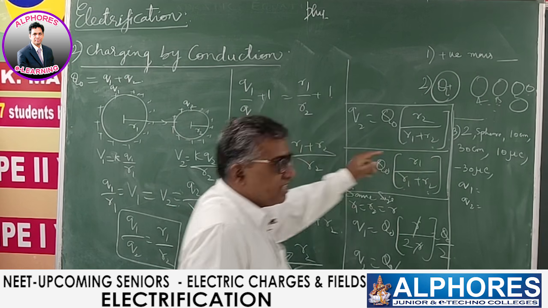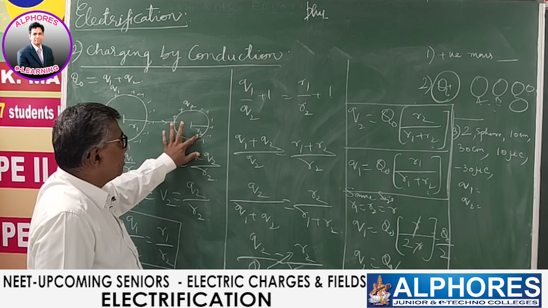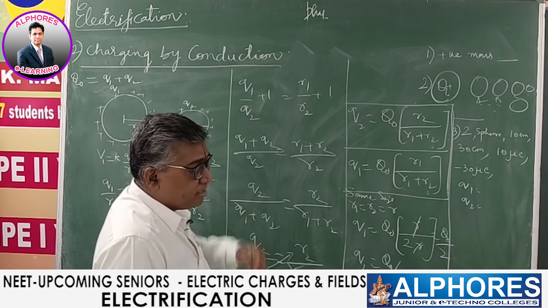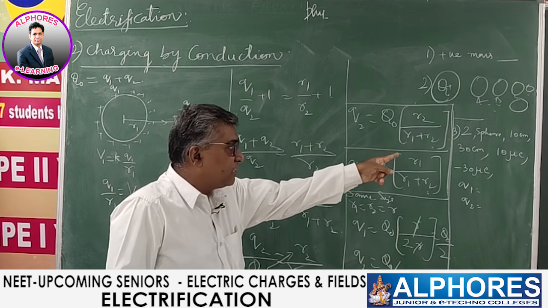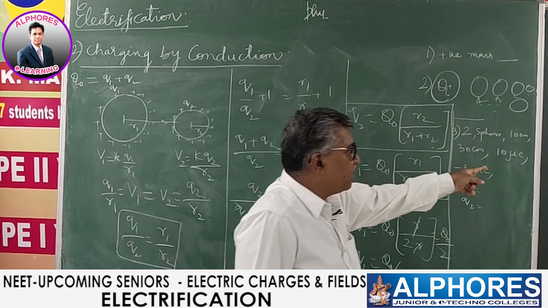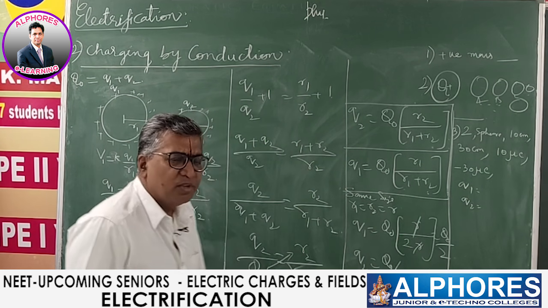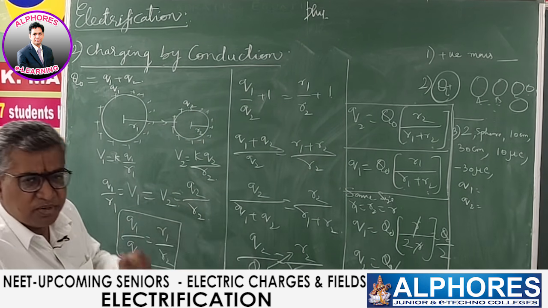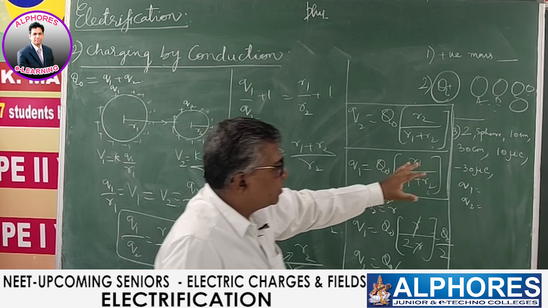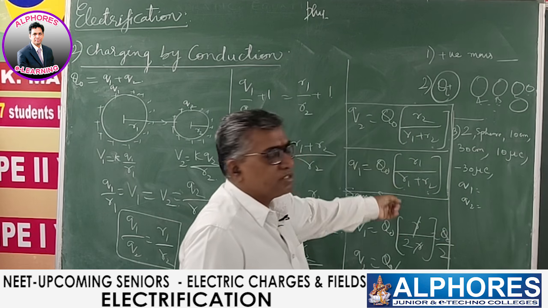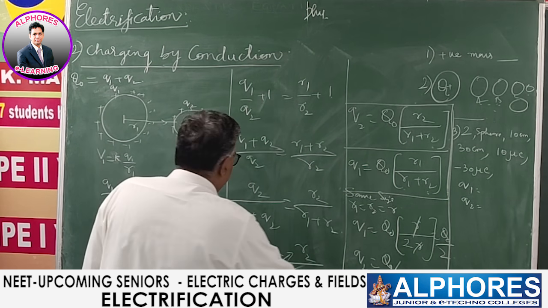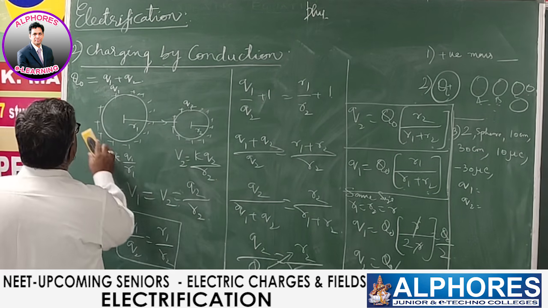There are two spheres. He has given the radius: R1 is 10, R2 is 30. Initially both are possessing charge. The first one is 10 microcoulomb, the second one minus 30 microcoulomb. So the total initial charge, Q1 plus Q2, charge is additive, you take that as Q0. Then substitute in these formulas for Q1 and Q2, and get it, right?